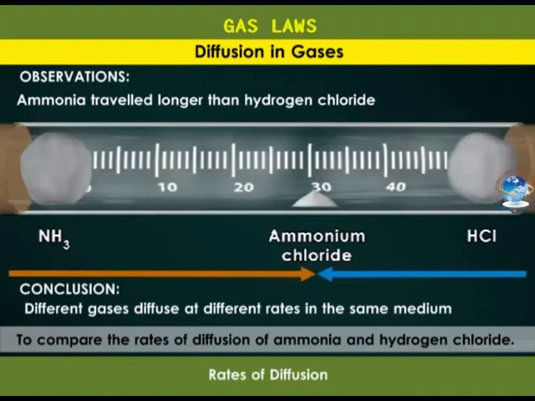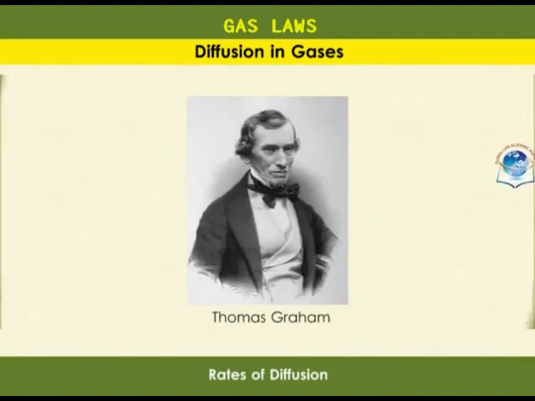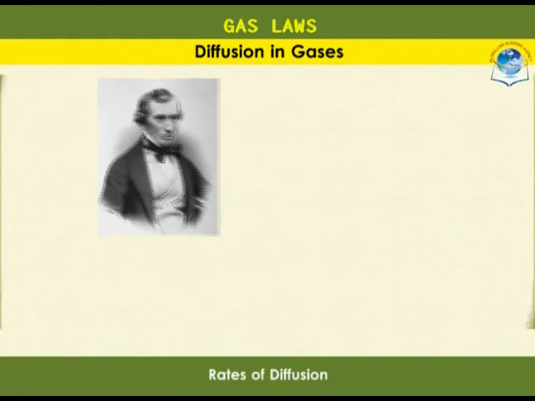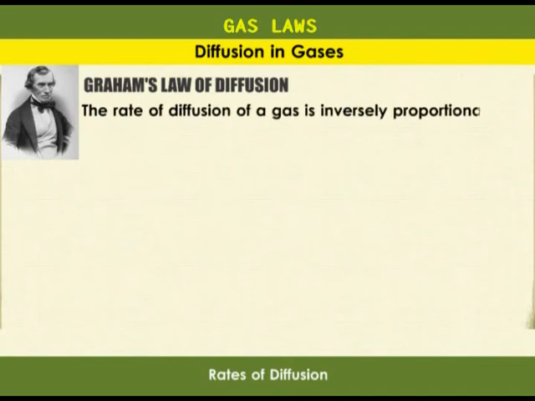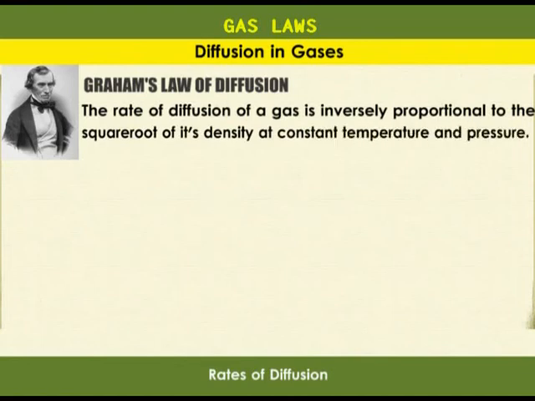In 1883, a British chemist, Thomas Graham, investigated the relationship between diffusion rates and densities of gases, and he came up with what we today call Graham's law of diffusion. It states: the rate of diffusion of a gas is inversely proportional to the square root of density at constant temperature and pressure.